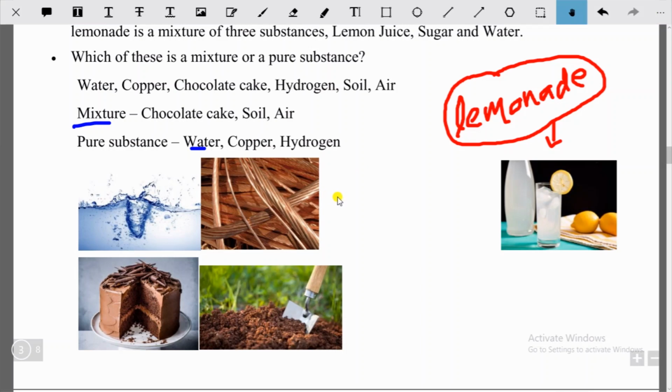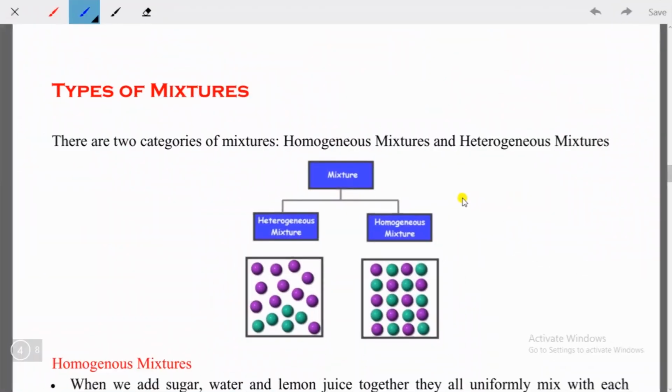Let's jump into the next topic that we have. Students, now we have come up to types of mixtures. Now you listen very carefully because these concepts are very important for you. While understanding the types of mixture, there are two categories of mixtures. One is homogeneous mixture and another one is heterogeneous mixture. So what is homogeneous and what is heterogeneous, we'll understand it now.